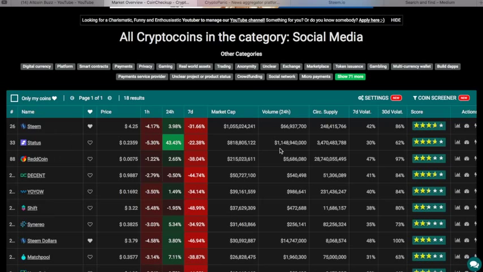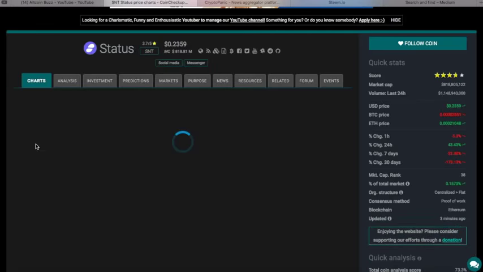Now again, we had a volume kick up. What's going on with that? How's the volatility compared to what we just looked at on Steem? Looks like a little less short-term 7-day volatility. Pretty interesting. But look at that heavy volume. My goodness. What is happening? And in 24 hours, it's gone up 43%. So something's up in here, guys. So let's look at the fundamentals of Status.